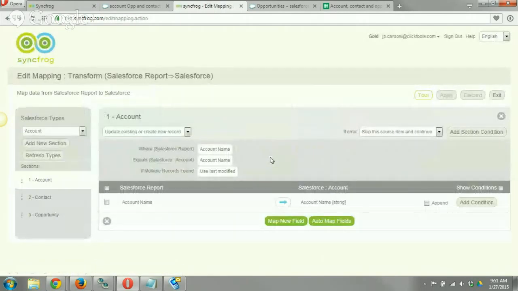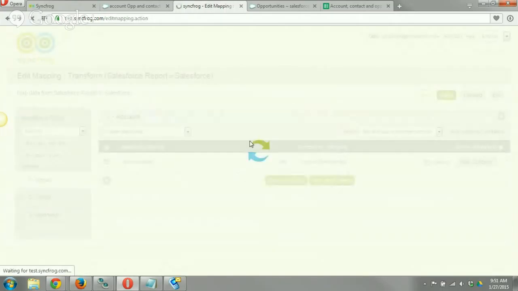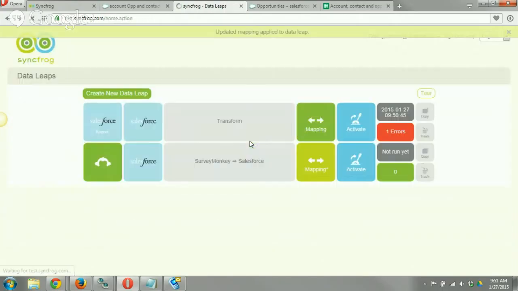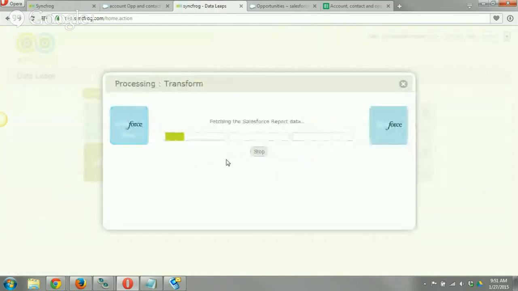So let's go ahead and do a create new where account name equals account name. Click on apply, click on OK, click on activate, and run now one more time.